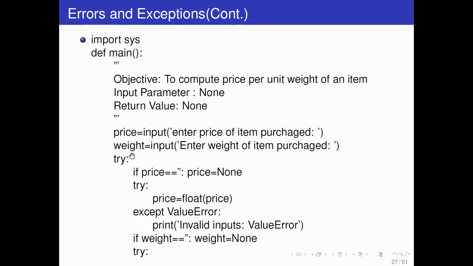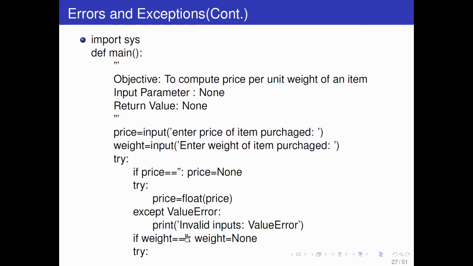Both actually we are asking, price and weight, as strings, right? Then try: if price is equal to the null string, so you enter nothing, then price is none. So in try, you are converting price into float, and if an exception is raised, suppose a value error, then it will print this, invalid input value error.